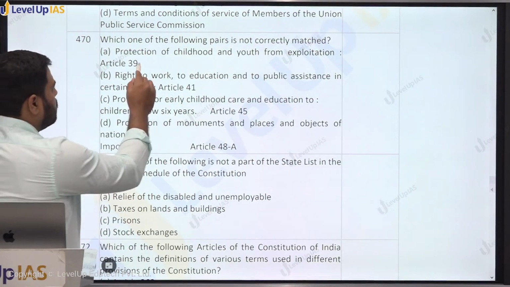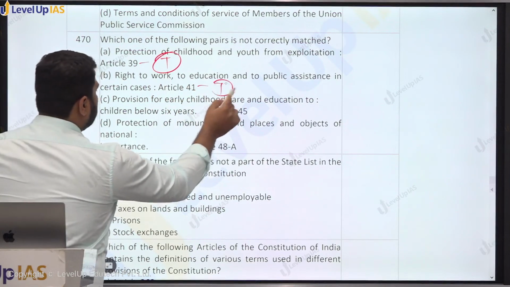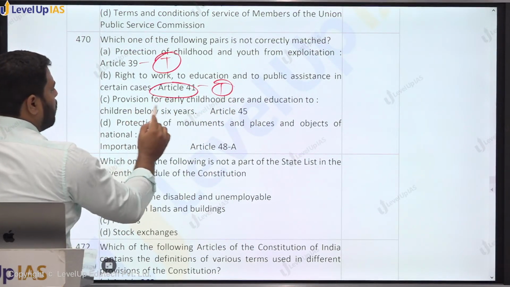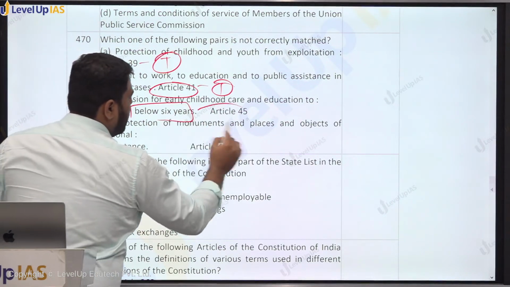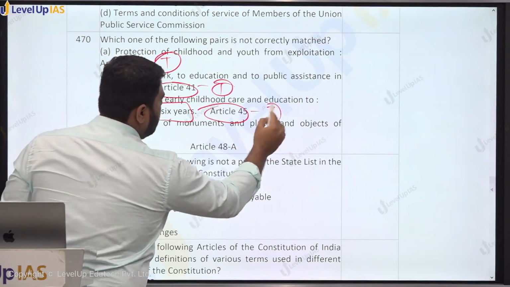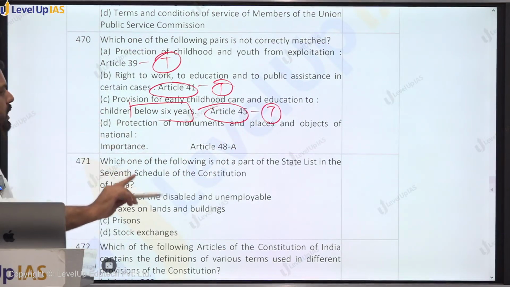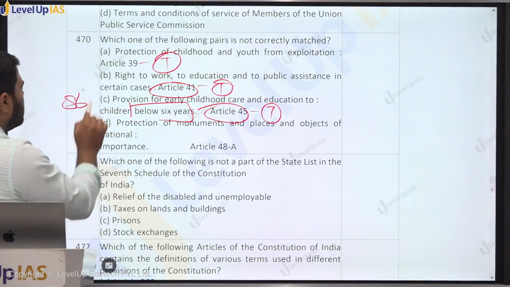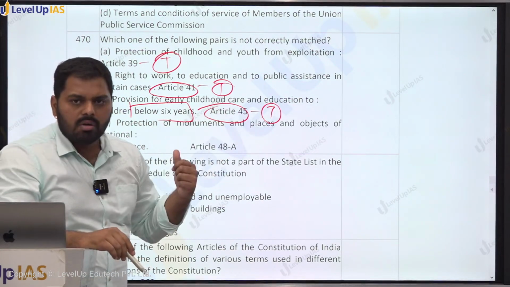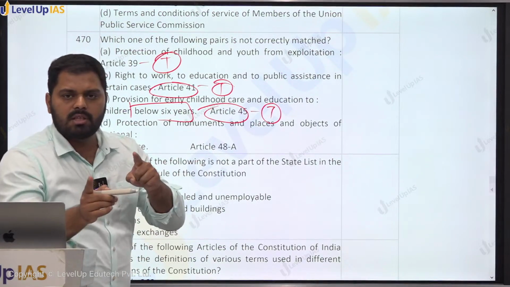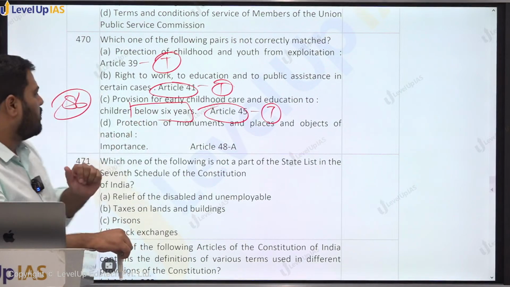First one is true. It is part of DPSP. Right to work, education. This is also true under Article 41. Provision for early childhood care and education to children below 6 years under Article 45. This is also true. Earlier ये क्या था? It was right to education up to 6 to 14 years. But 86th Amendment Act में इसको early childhood care के बारे में कर दिया गया है for children below 6 years. 6 to 14 years is now made a right to education under Article 21. So that is justiciable now.